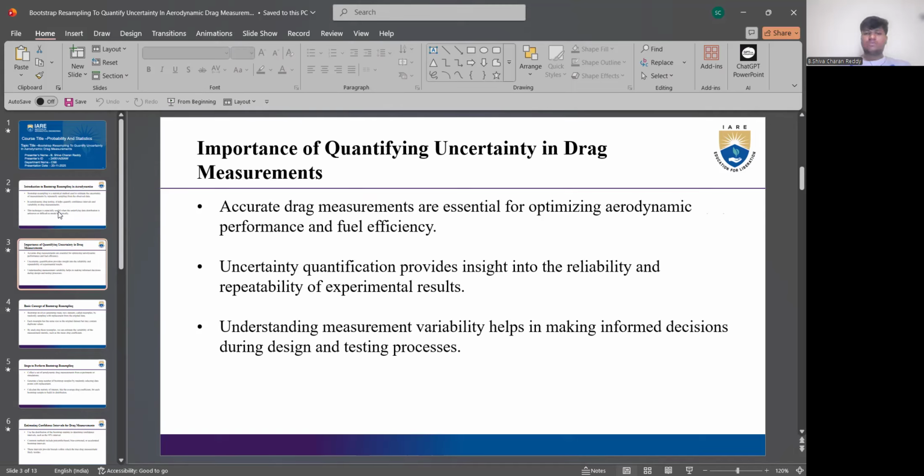Uncertainty quantification provides insight into the reliability and repeatability of experimental results. Understanding measurement variability helps in making informed decisions during design and testing processes. So this uncertainty quantification provides insight into reliability and repeatability, meaning the experimental results can be repeatable and reliable.